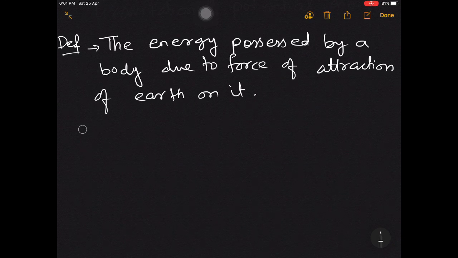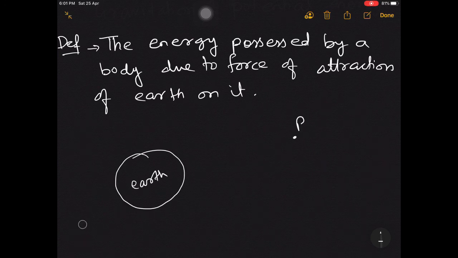What does it mean? Let me tell you. Say suppose this is your earth, and say this point is lying at a very far distance from earth. It's very far from the center of earth. So far that almost we can say that this point is lying at infinity. Now it is so far that the earth is not able to attract this body. Whatever body you put at P, earth will not be able to attract it.